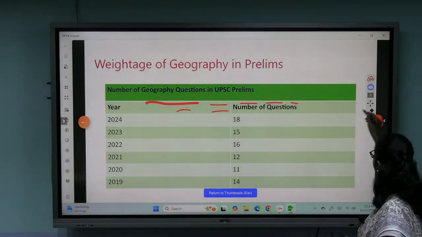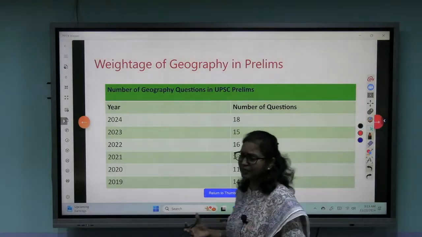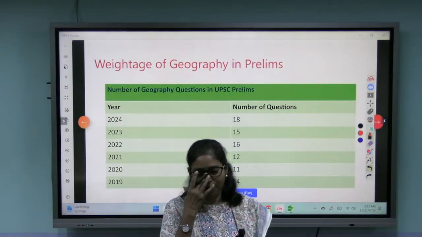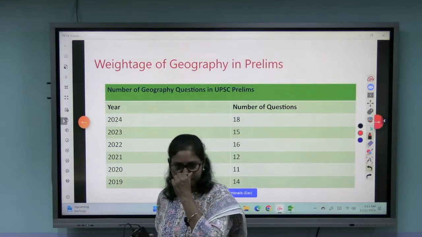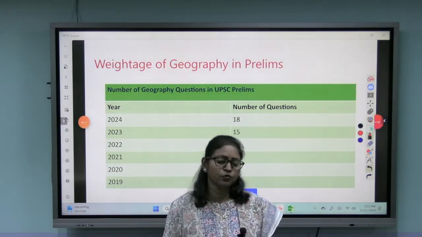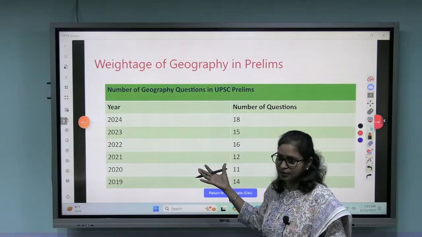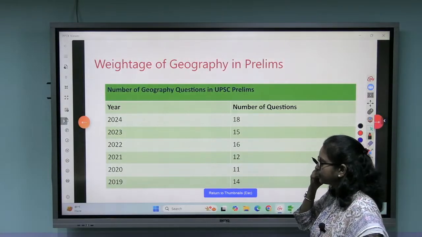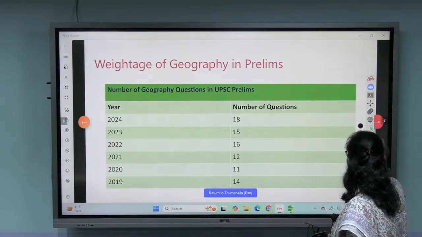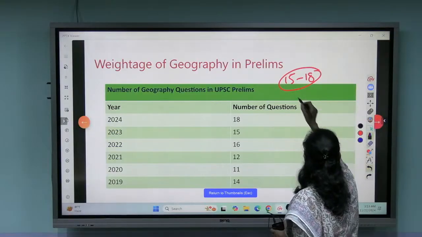So let's look into the weightage of geography in prelims. Geography is again a very significant subject, as I already mentioned in part 1 of GS paper 1, that there are 4 core subjects: history, geography, economy and polity. These are the very core subjects for your prelims as well as for your mains. So the weightage in prelims is obviously great from geography. A good number of questions are asked. You can see on the screen, it can range somewhere between 15 to 18 questions.